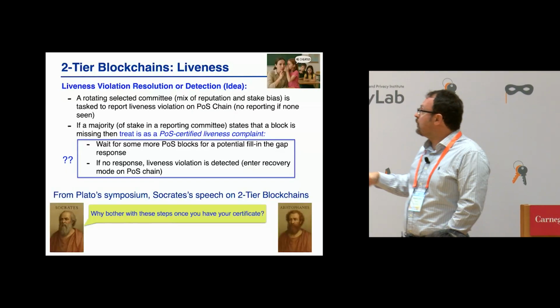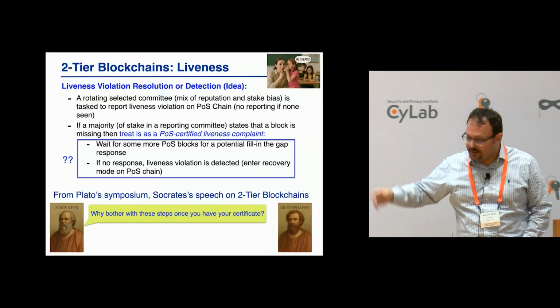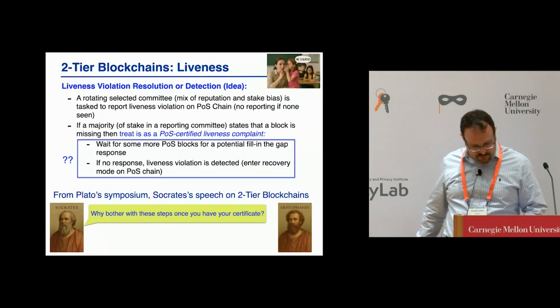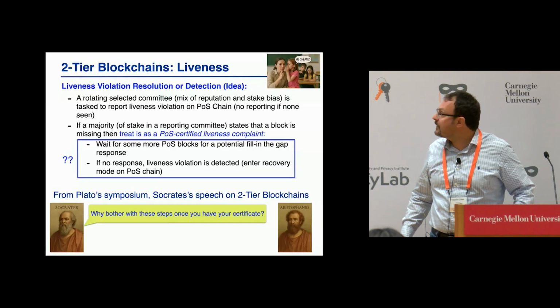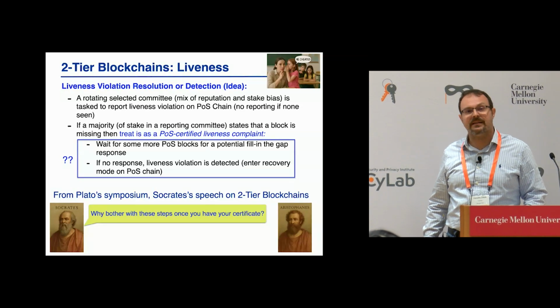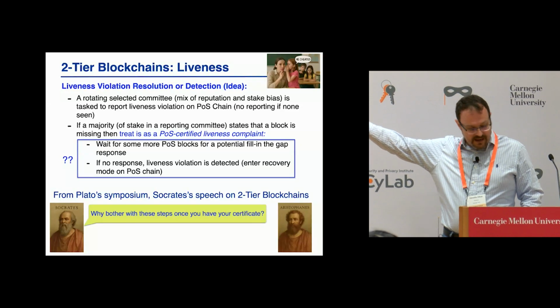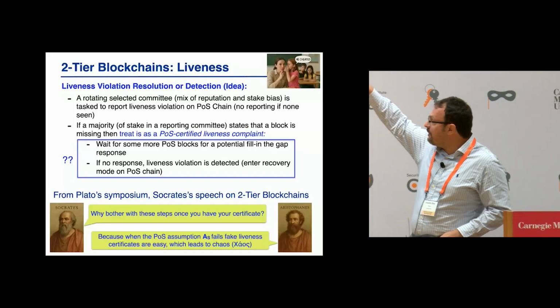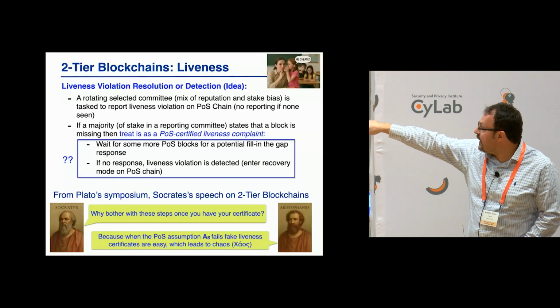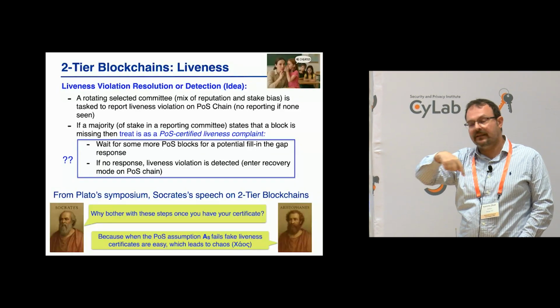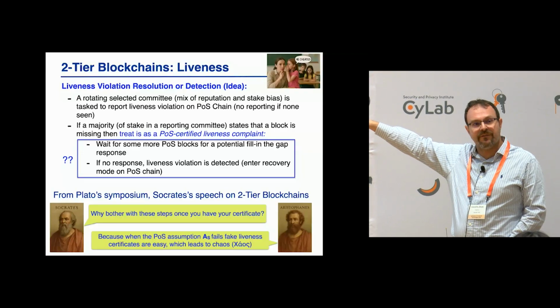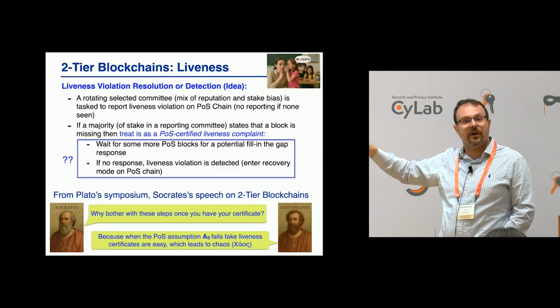The ancient Greeks knew about blockchain, and in his talk at the symposium, Socrates actually asked the same question. So why bother with these extra steps? Right? You have a certificate, and the answer is, if I don't do that, then I will have the same problem that other solutions had. If the secondary assumption fails, then the whole system fails.